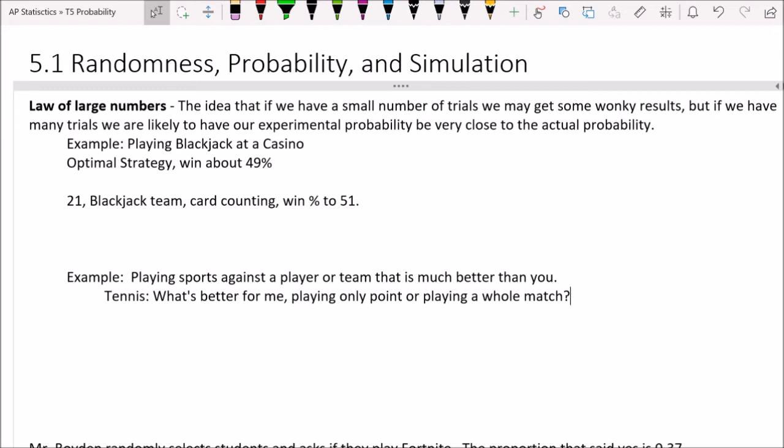Okay? But if I had to play a whole match, then if that player makes 1 or 2 mistakes, it doesn't really matter. They have a whole match for that fact that they're better than me to play out. Okay, and so for me, what would be better is if I could play only 1 point against a superior player. That's a much higher chance of me beating them, because weird things could happen. That's what I mean, like wonky results. That person could just make a mistake. If they make 1 mistake and we're playing only 1 point, I win. Okay, so that's why for me, playing 1 point would be better.